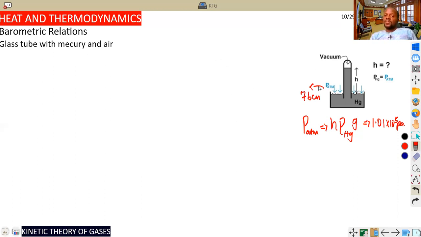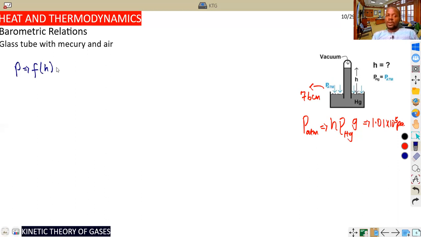Talking about the relationship between atmospheric pressure and height, the barometric relation, which I still need to talk about, is where we take pressure as a function of height.